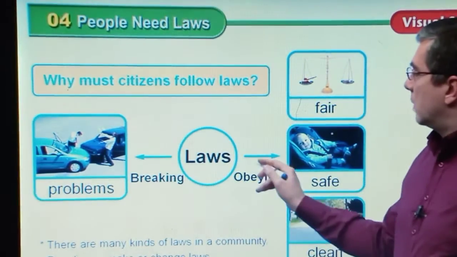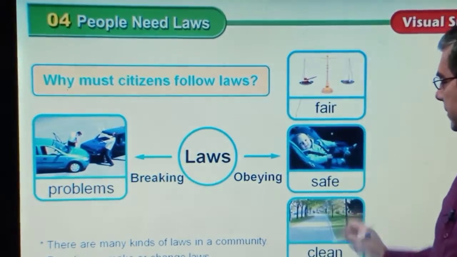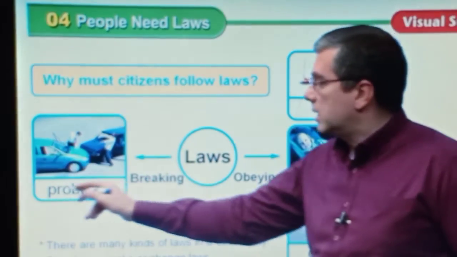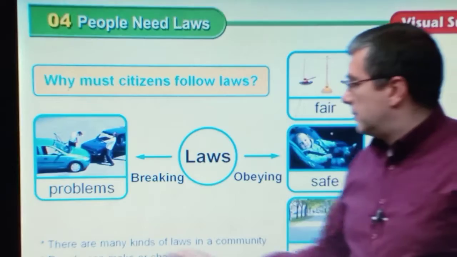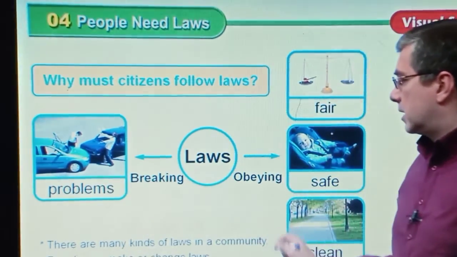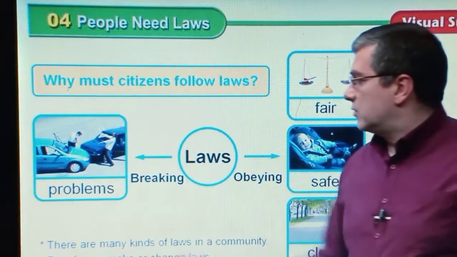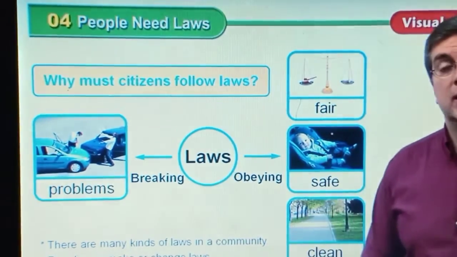Why should we follow the laws? If you obey the law, it will be fair, it's safe, and things are clean. And every time you break the law, you cause problems, you give difficulties. There are many kinds of laws in a community. People can make or change laws. That's interesting to know, right? There are many kinds of laws in a community.